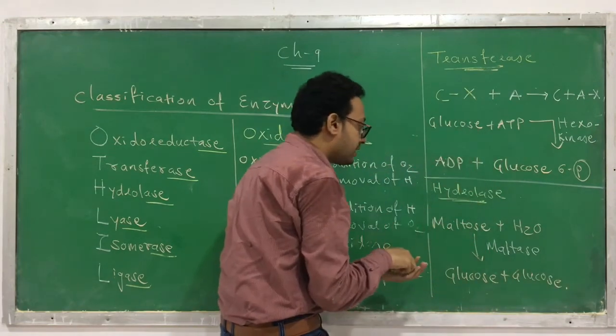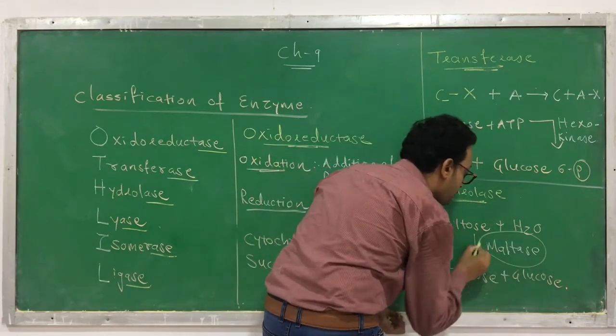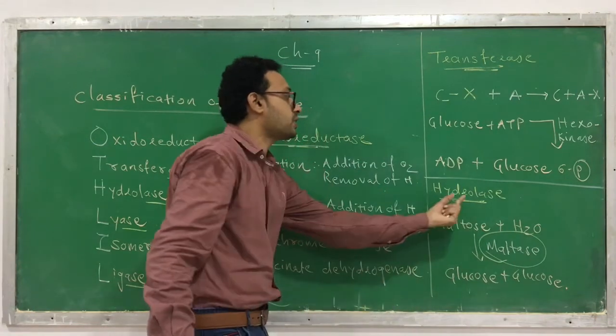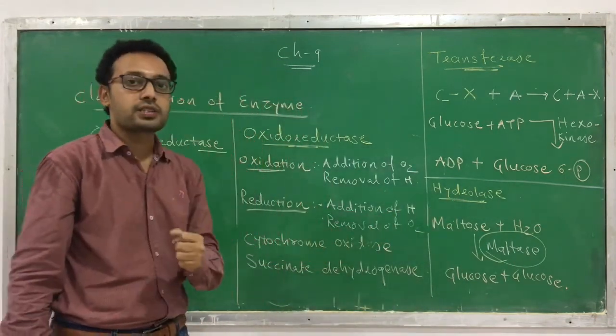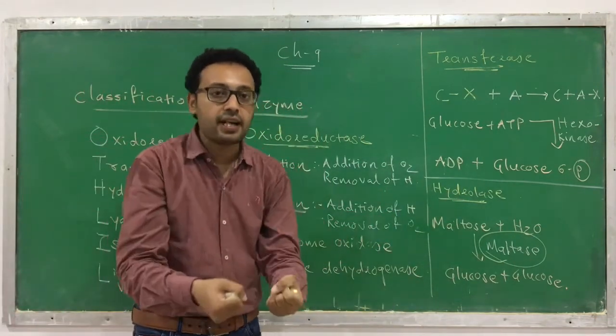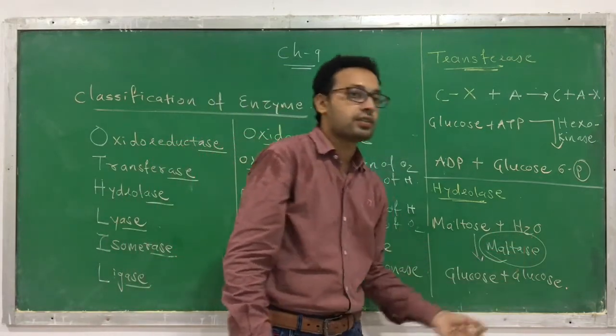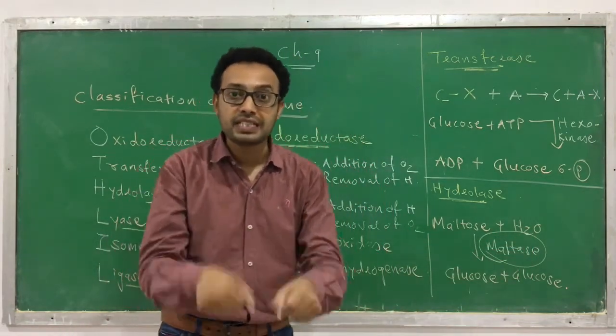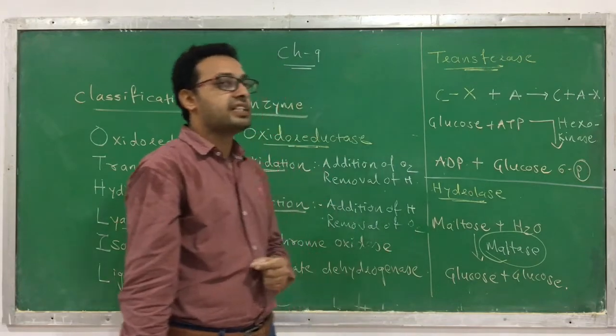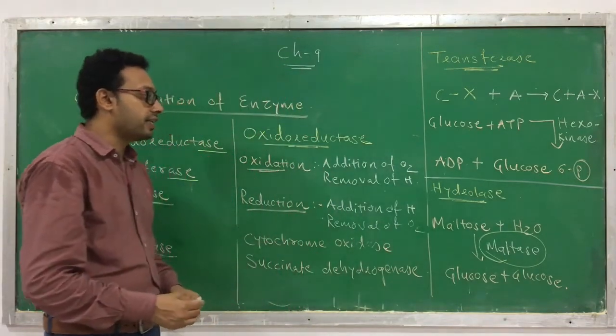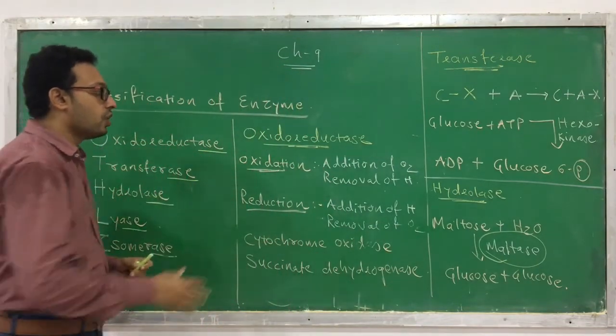Okay, so here you can see that this is a maltose, maltase. So maltase is which category of enzyme? Hydrolase. It is responsible for breakdown in the presence of water. So if the breakdown occurs in presence of water, such category of enzymes are called as hydrolase. Clear? So we have discussed these 3.